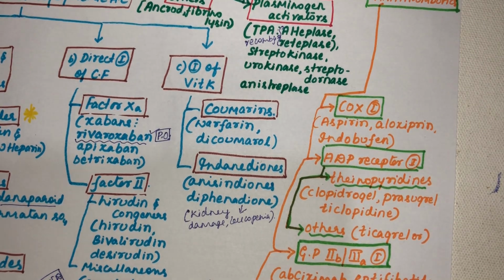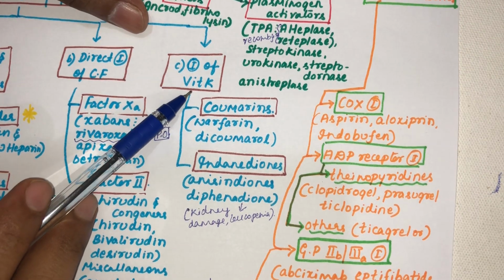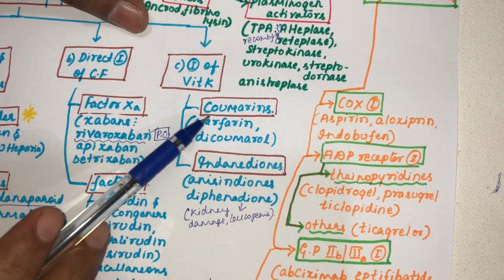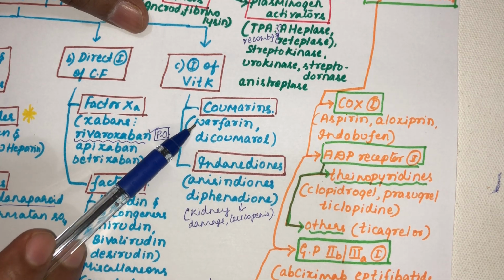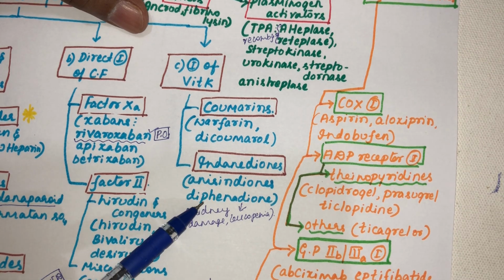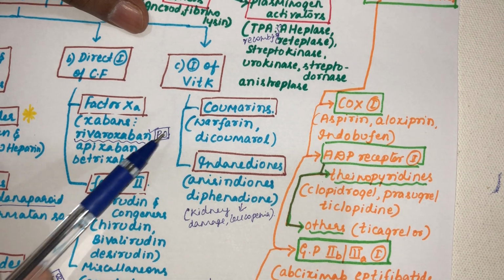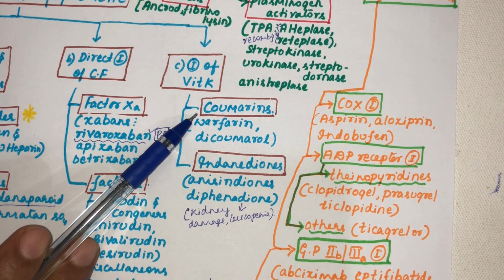So in continuation to the previous video, inhibitors of vitamin K, where we get coumarins and indandiones. The coumarin examples are warfarin and dicumarol; the indandiones are anisindione and diphenadione. In detail we have to study about coumarins, so I will go in detail.